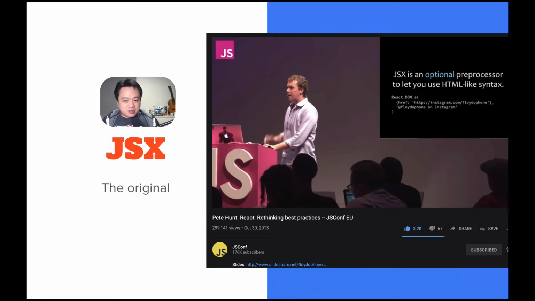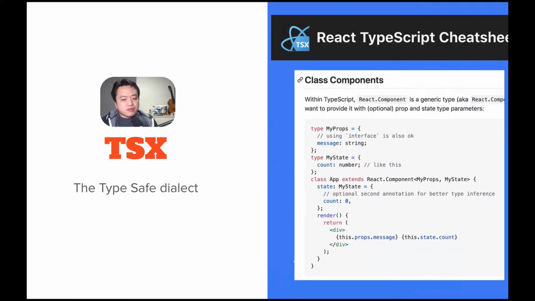Today, it's still optional, but it is the overwhelming default way to write React, transpiling to the new API of react.createElement. But there are many other ways to write React. The first thing we want to do is add types. Out of Flow, ClojureScript Ohm, and Reason React, TypeScript kind of won with great focus on tooling and community. Today, the vast majority of the React ecosystem not only ships TypeScript types, but have internals written in TypeScript too.